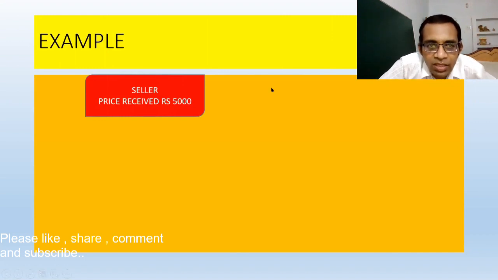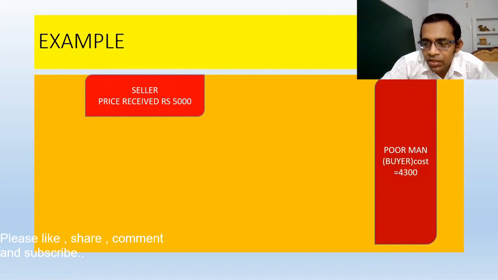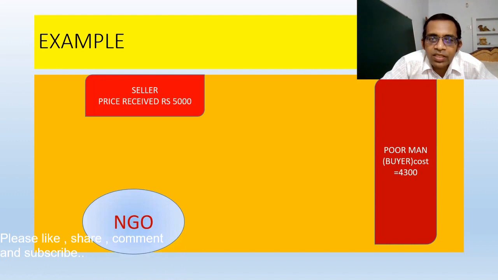Here is a seller, and this seller wants to charge a price of rupees 5,000 and sell some goods. Here is the poor man, or you can say here is the buyer. Ignore the 4,300 for now, but just understand here is the seller and here is the buyer. Now here is an NGO.